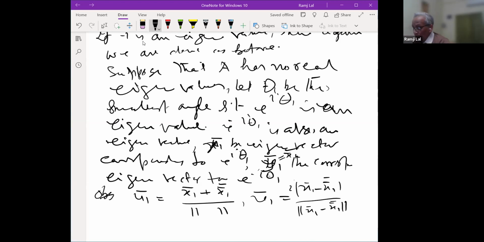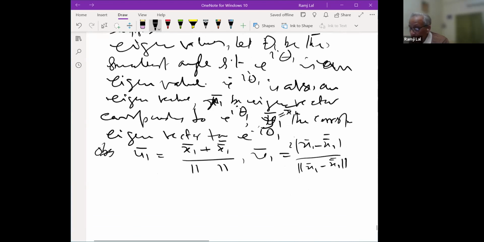Right? So look at this. Now you see that u1 bar, so this norm of this is here. So this is a u1. Now you see that this is a real vector. This is the conjugate of this, so the sum becomes a real vector. And this also becomes a real vector. v1 bar is i times this, so this also becomes a real vector. This is the complex conjugate. So if you take that, i will be there, so i square is -1. So this is a real vector, as you see here.